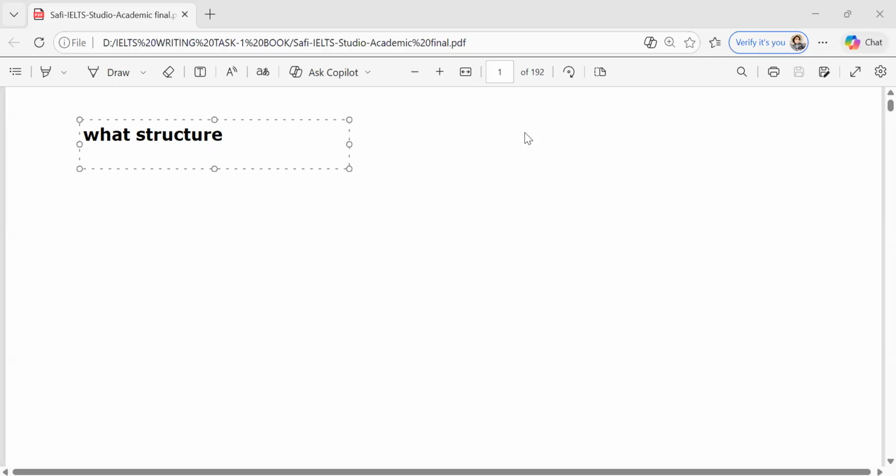Okay, so the first one is what structure, and what we should write down first of all is what. And if you remember, yesterday we studied that afterward we write how. And for the what structure, this how should be a verb plus adverb. Verb plus adverb.